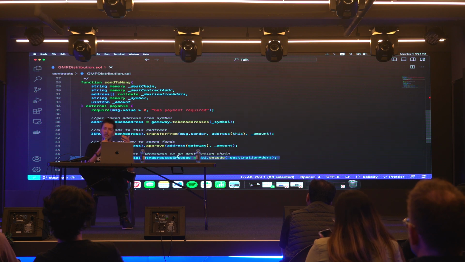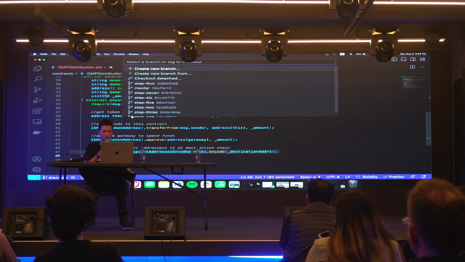But why are we sending a list of addresses? Well, you're going to see later on in the contract that what we're going to do with that list of addresses is actually send tokens to those addresses. And we're going to try to send an equal amount of that token to each address. So we're doing a lot more than just sending tokens. We're sending tokens and a message to compute some logic along with the token that's being sent. And you'll see what I mean very shortly.